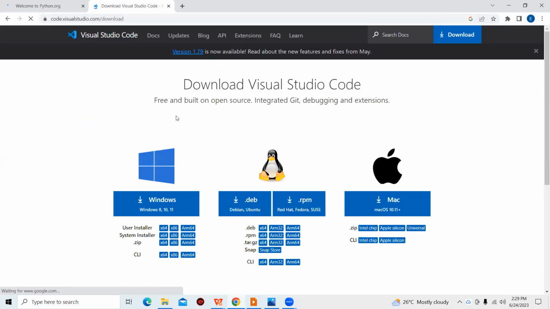We have Windows, Mac, Linux, whichever operating system you're using. So I'm just giving an insight on software that you can use if you're an absolute beginner.